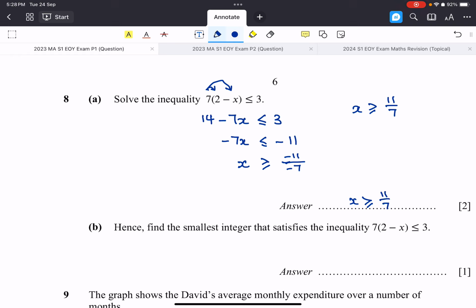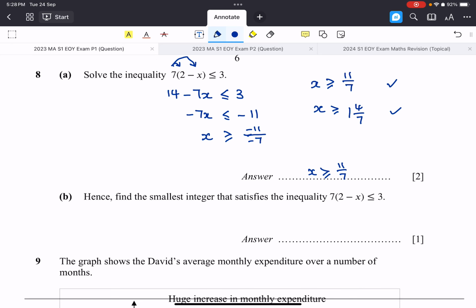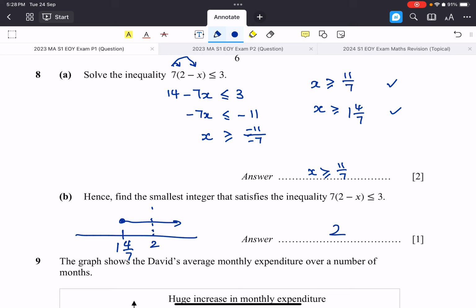Now, if you prefer, you can rewrite 11 over 7 as 1 and 4 over 7. Let me correct that. You can write both versions. This is okay, this is okay. So hence, find the smallest integer. On my number line, this is 1 and 4 over 7. I need something greater on this side. So the next integer here will be 2. So naturally, this is 2.